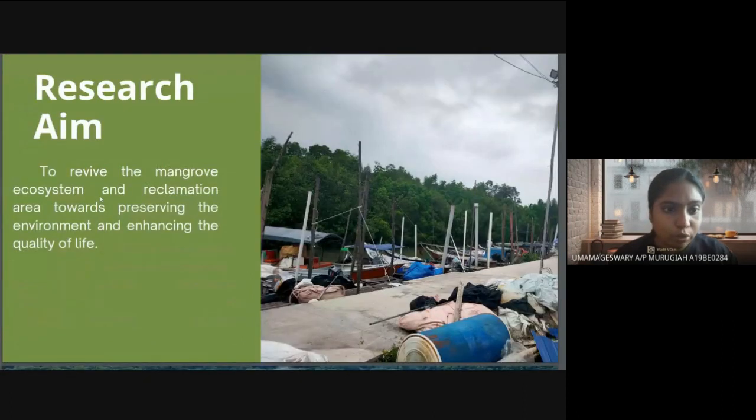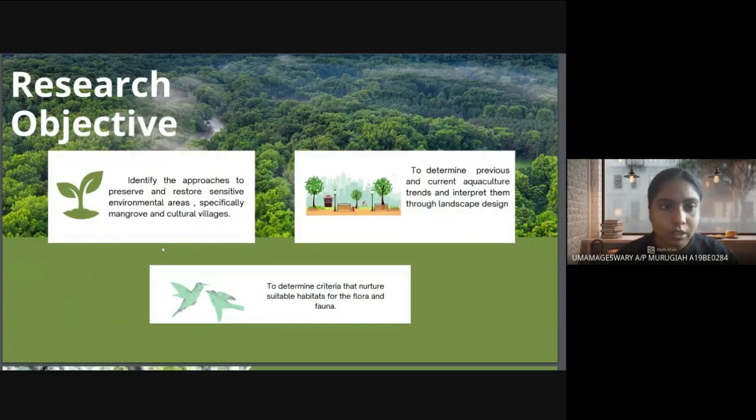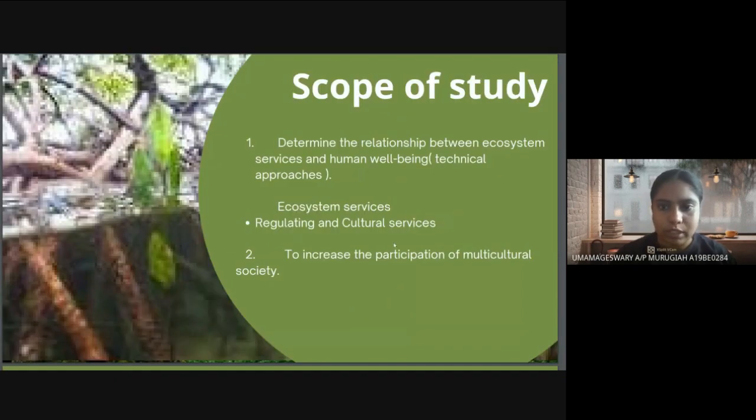So the aim is to revive the mangrove ecosystem and reclamation area towards preserving the environment and enhancing the quality of life. For the objectives: to identify the approaches to preserve and restore the sensitive environmental area, especially mangrove; to determine the previous and current aquaculture trend and integrate it into the landscape design; and to determine the criteria for suitable habitat for flora and fauna. So next, my scope of study is to determine the relationship between the ecosystem services, regulating and cultural services, and human well-being.